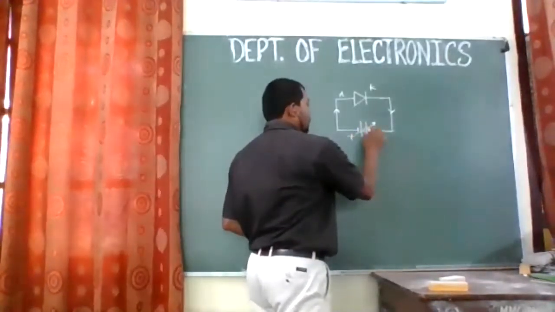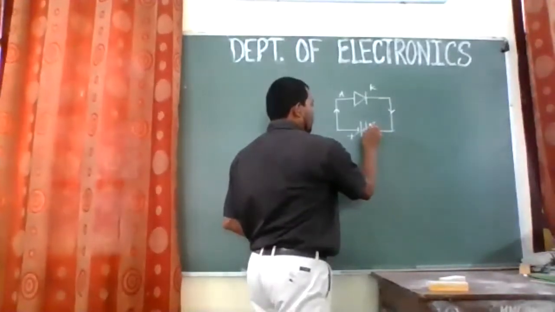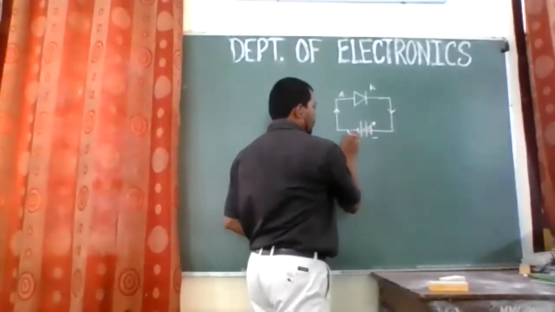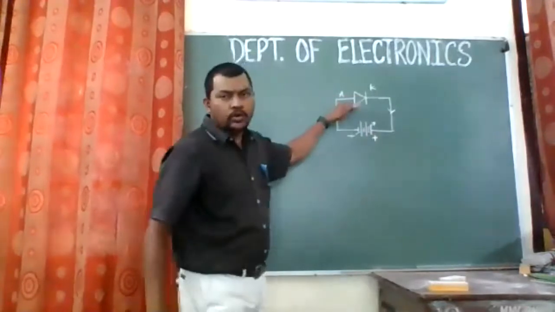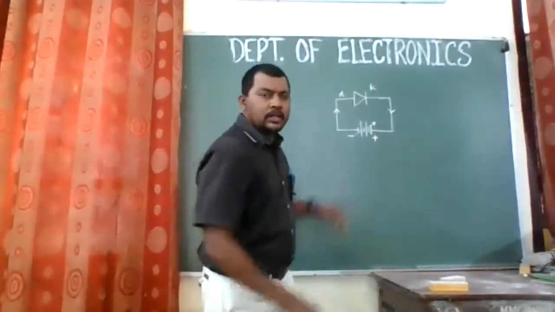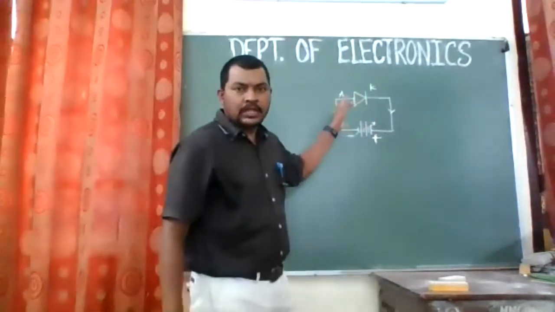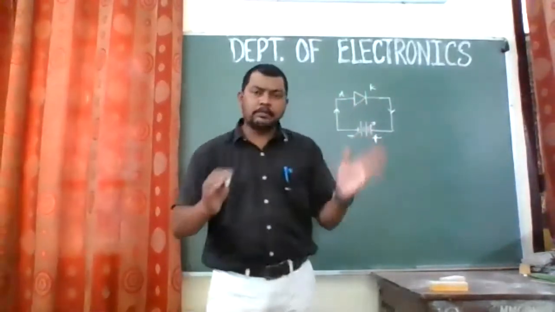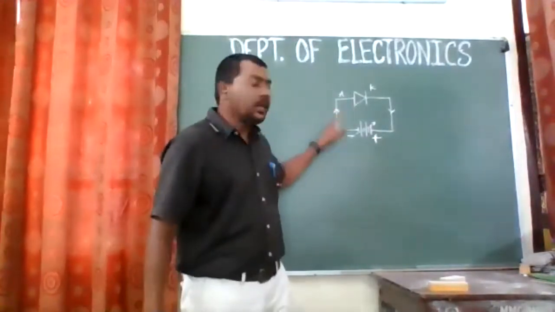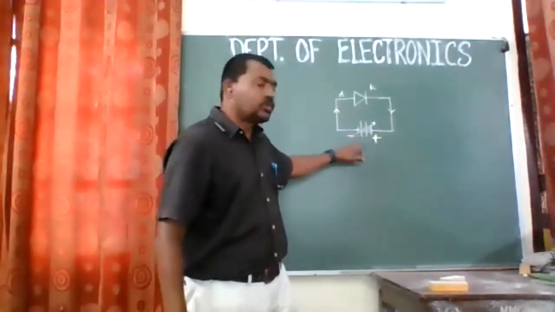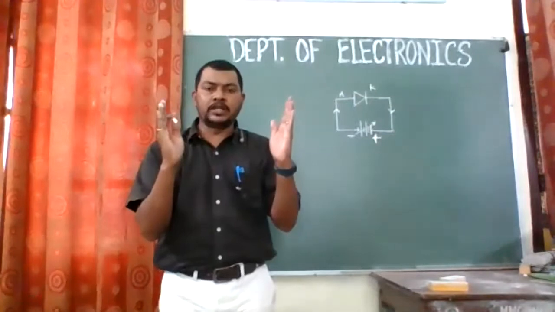a battery. I'm just replacing this with a small high and low like this. So this is the negative terminal of a battery. When a negative terminal of a battery is connected to the anode or P type, and the positive terminal of the same battery is connected to the cathode of the diode, then what happens? The same principle works. The holes are being attracted towards this negative potential, and the electrons are being attracted towards this positive potential, due to which the depletion layer will go on increasing.